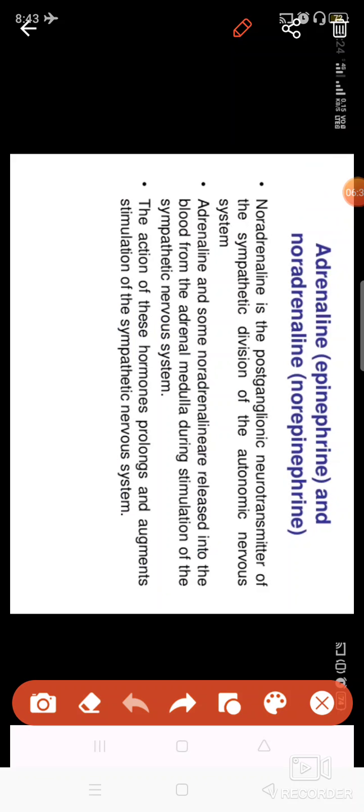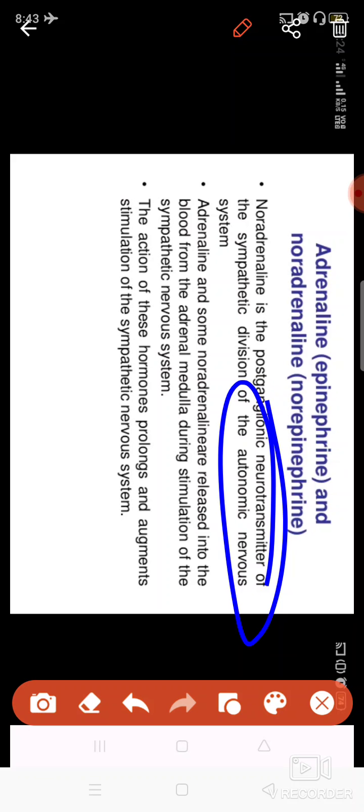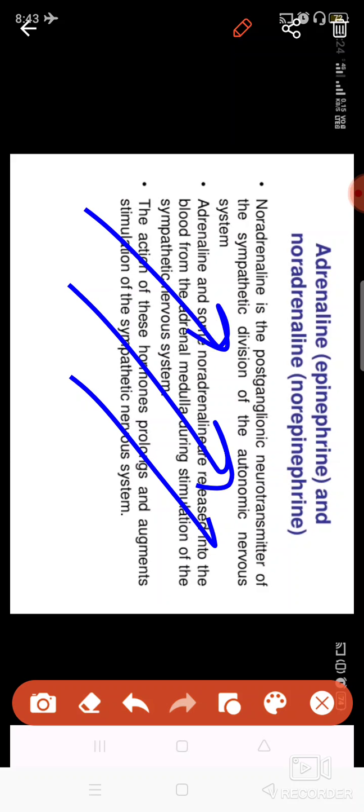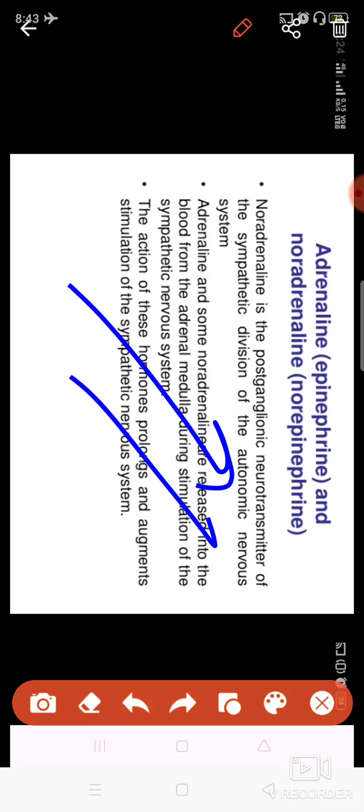There are two kinds of nervous systems present: the sympathetic nervous system and the parasympathetic nervous system, which together form the autonomic nervous system. The autonomic nervous system prepares your body for sudden reactions. So when your body has an increased heart rate, your pupil size increases, and your breath rate increases, that is being controlled by the adrenaline hormone.